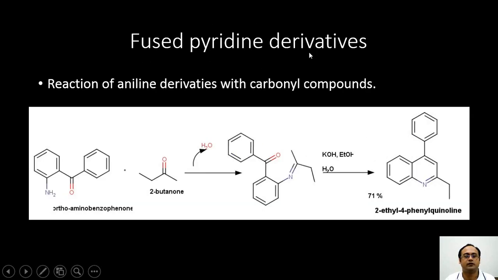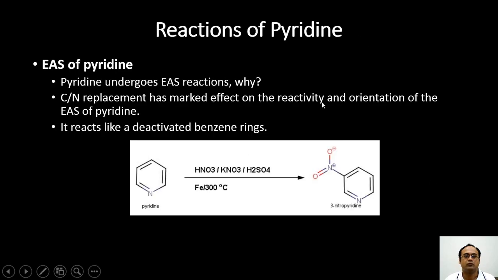Similarly, fused pyridine derivatives can be synthesized from aniline derivatives. So this compound, orthoaminobenzophenone, when treated with 2-butanone, first gets dehydrated to form the Schiff's base. When this is treated under basic conditions in ethanol, it is cyclized to form the fused pyridine derivative, which is a quinoline. Now let us move towards the reactions of pyridine.